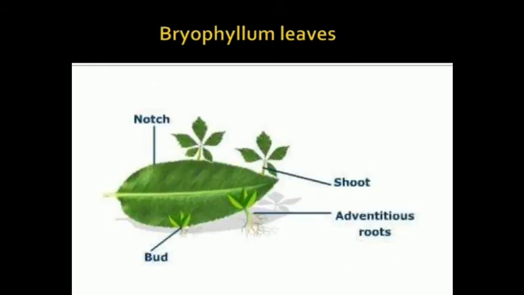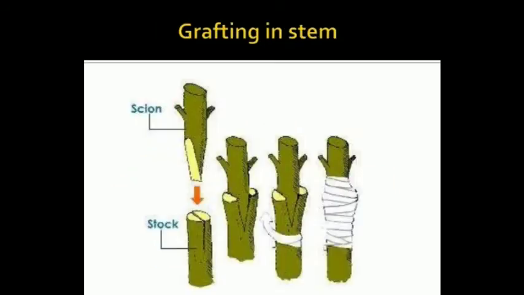Now, after that, bryophyllum. See, bryophyllum does vegetative propagation with the help of leaves. There is a bud present at the notches of the leaves, and when it comes in contact with the soil, it develops into a new plant.